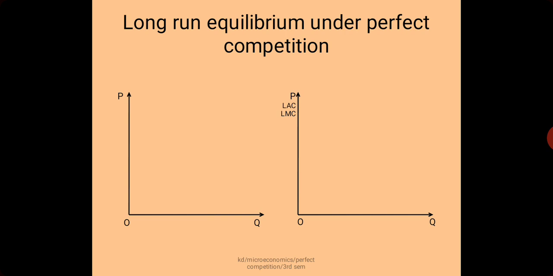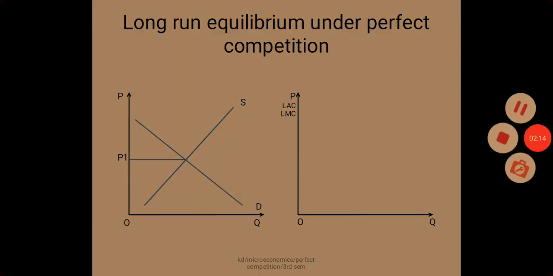Now let us see the initial situation. These are the initial demand and supply curves, meaning the market demand and market supply curves.